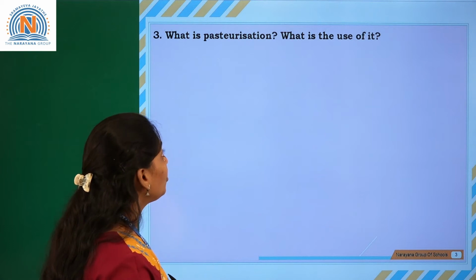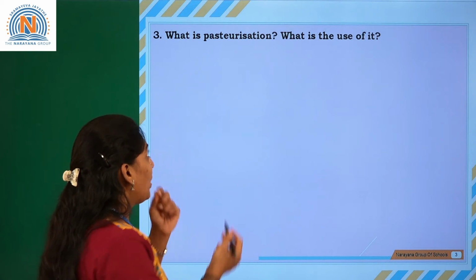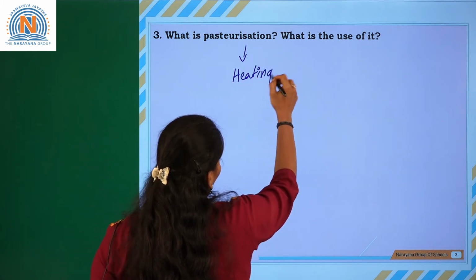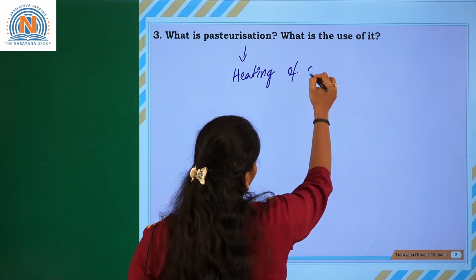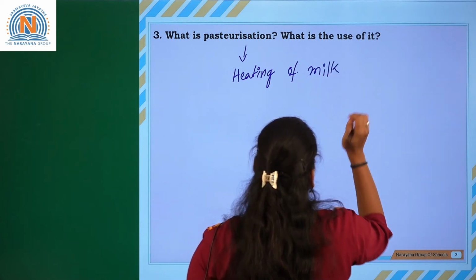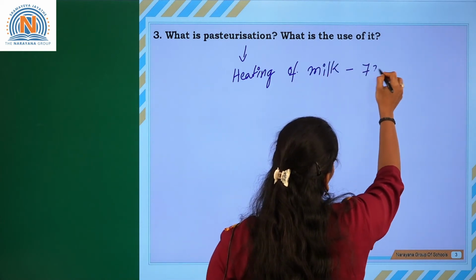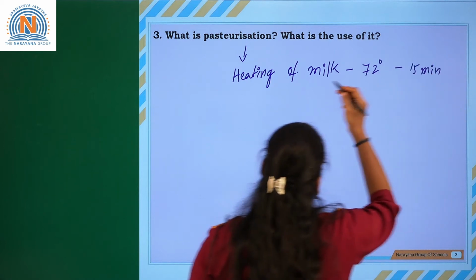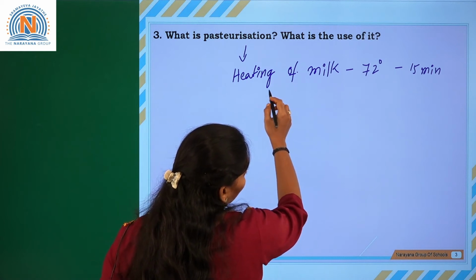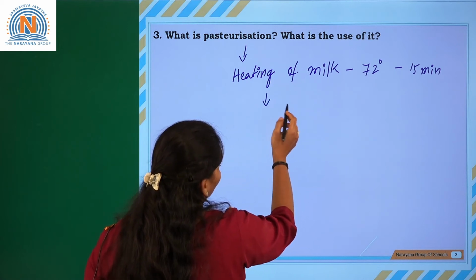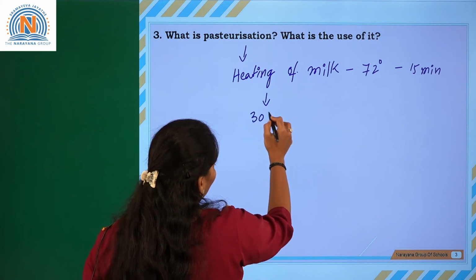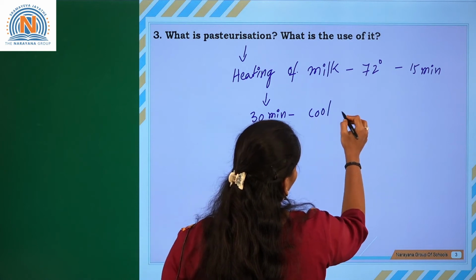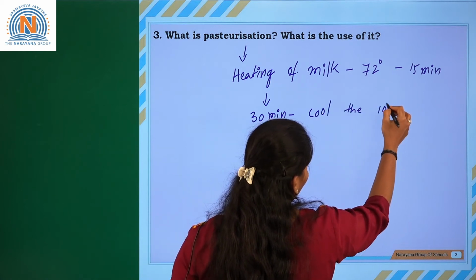What is pasteurization? What is the use of it? Pasteurization is the heating of milk at about 72 degrees centigrade for 15 minutes. After that, we cool the milk to 10 degrees centigrade.